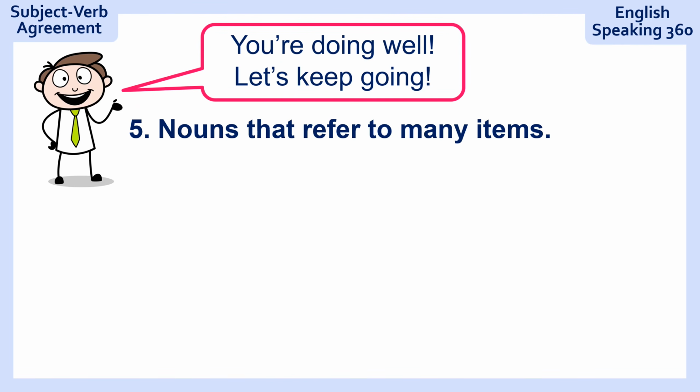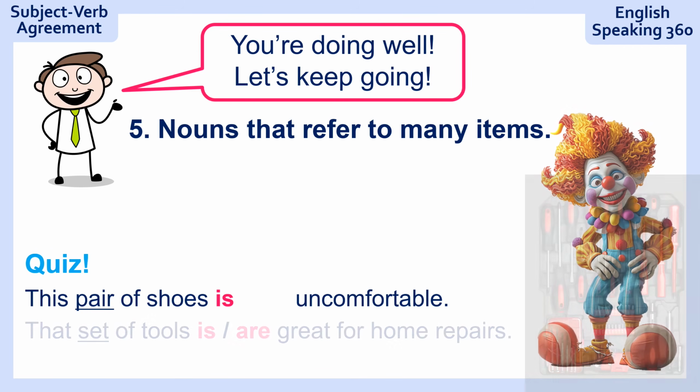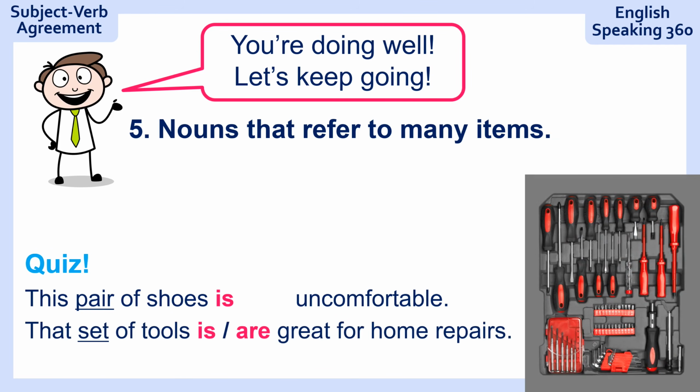Nouns that refer to many items. Here's your quiz. This pair of shoes is or are uncomfortable. You ready? So pair is a word, it's a noun that refers to many items. A pair of shoes, one pair but many shoes, 2 shoes in one pair. The answer is this pair of shoes is uncomfortable. That set of tools, great for home repairs. That set of tools is great for home repairs.